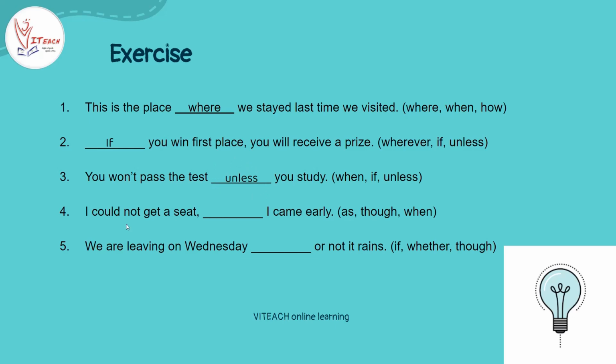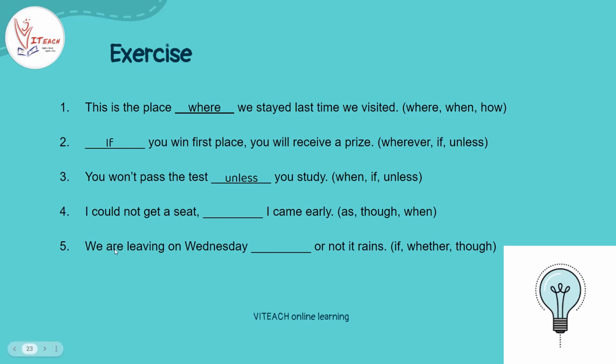I couldn't get a seat dash I came early. Can you try to think what the person would want to say in this? Even though the person came early, they couldn't get a seat. So what can we fill? I couldn't get a seat though I came early.